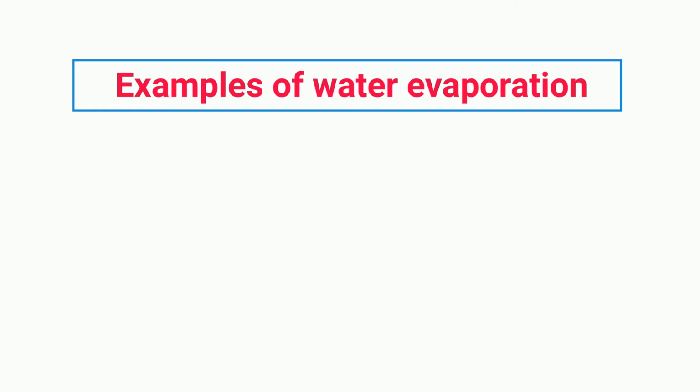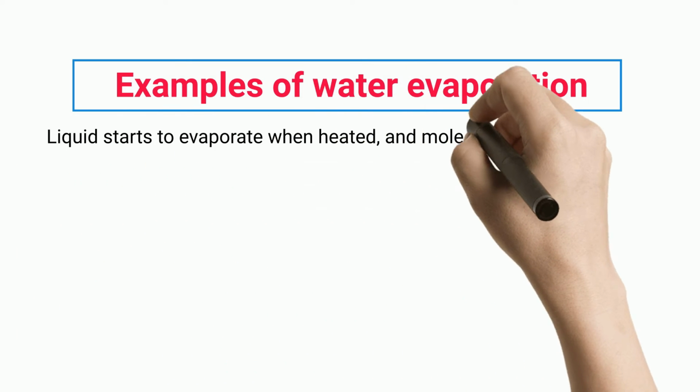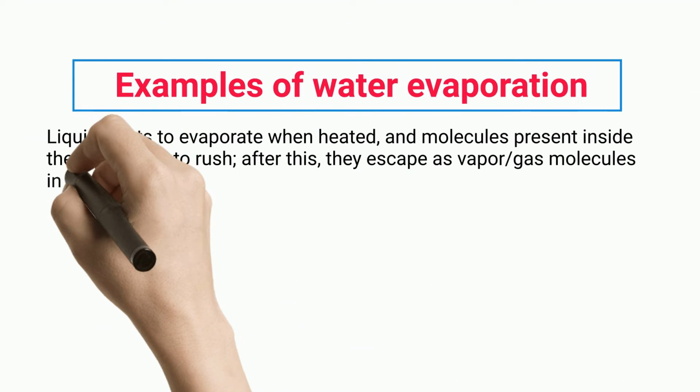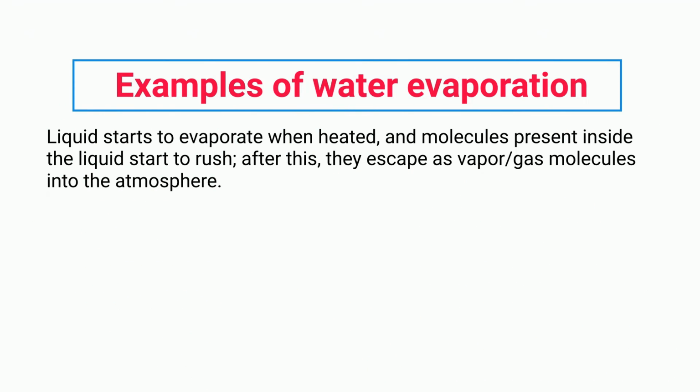Examples of water evaporation. Liquid starts to evaporate when heated, and molecules present inside the liquid start to rush. After this, they escape as vapor or gas molecules into the atmosphere.